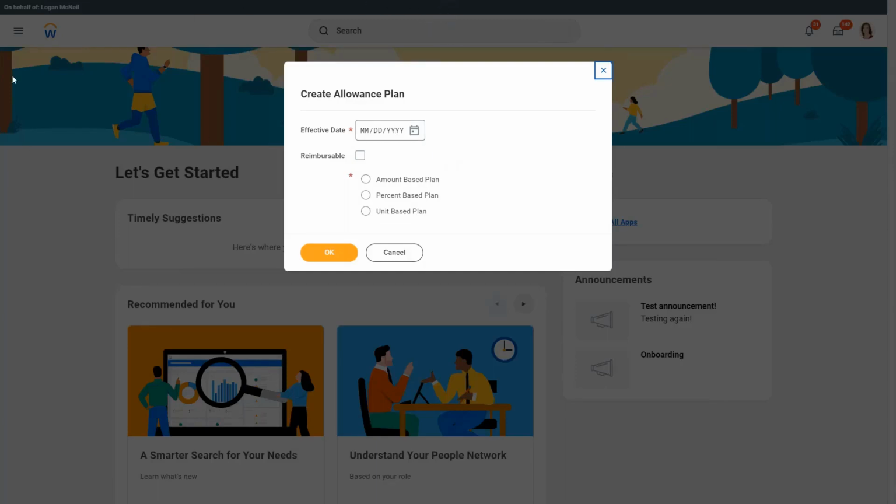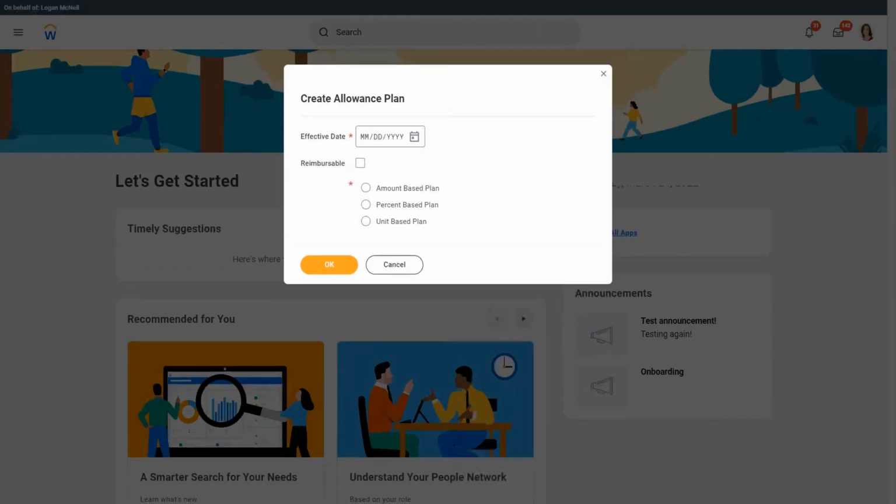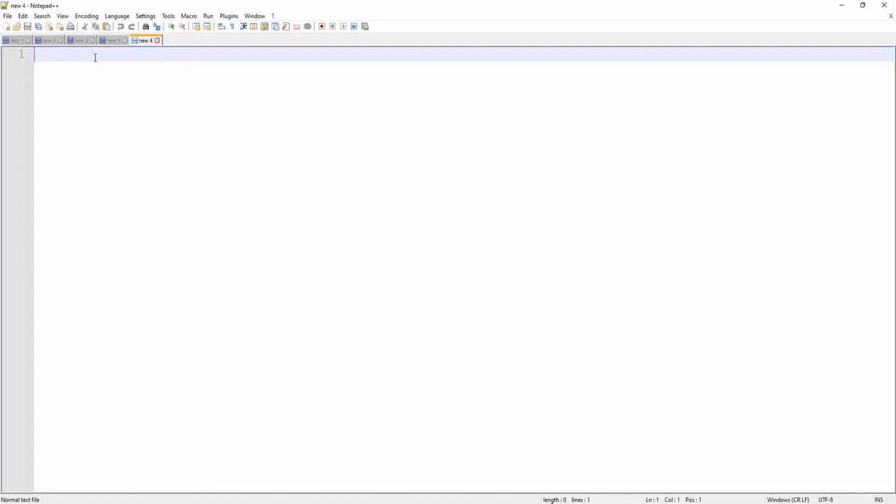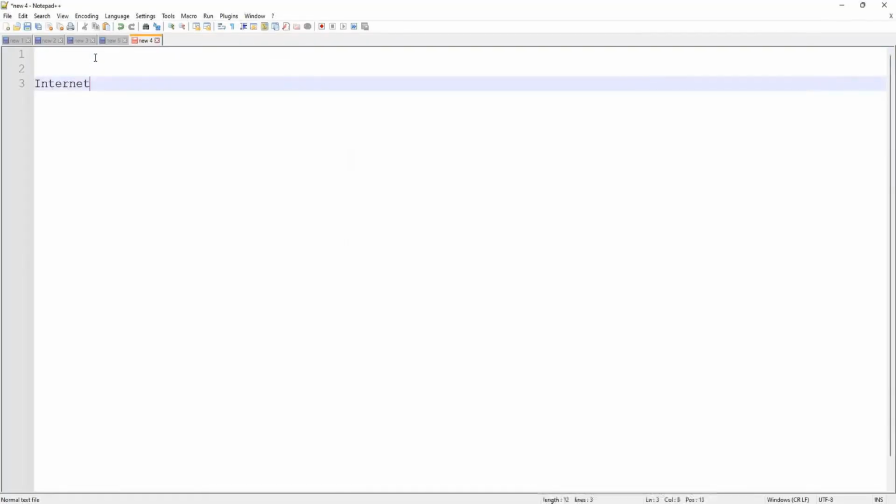Right. And do you know the rule about the allowance plan? About how much you are going to get? Let's take a quick example. Okay, so let's say that you have an internet allowance. Up to $150 per month.